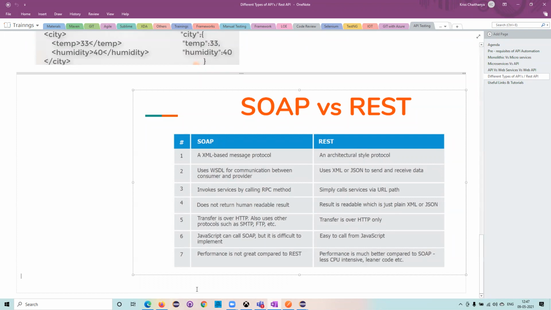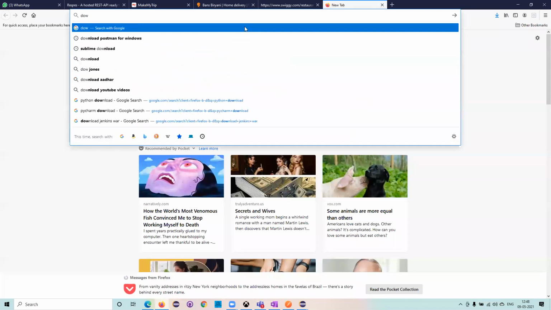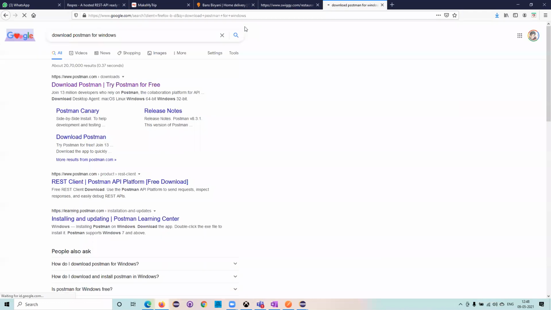Now, in our next session, what I'll try to show is... I thought of doing this as a workshop, but unfortunately we only have another 12 minutes. So I just wanted to give you this as homework, and then you can come back and do it. What you need to do is go on the internet and download Postman. Postman can be used for manual testing of these APIs.